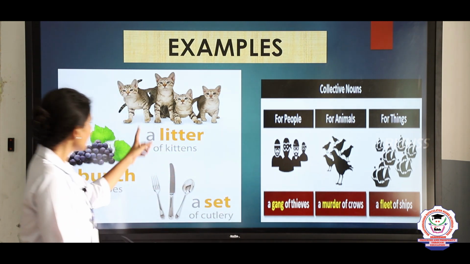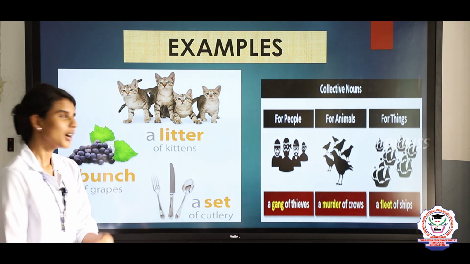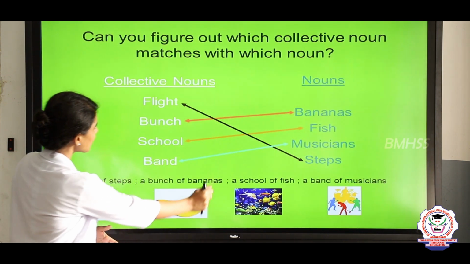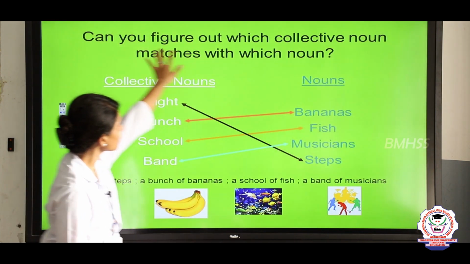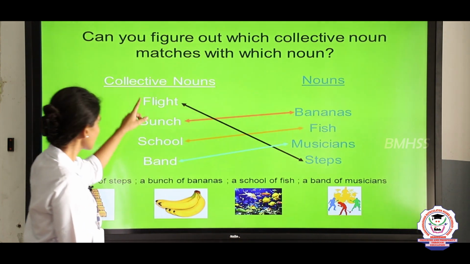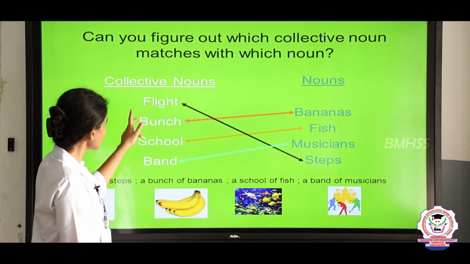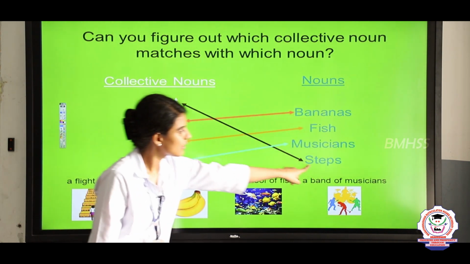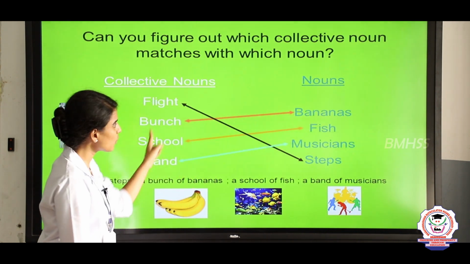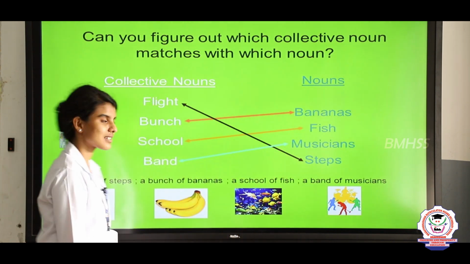For example, a litter of kittens, a bunch of grapes, a set of cutlery. So now I am just going to give you some exercise. Can you figure out which collective noun matches with which noun? These are all the collective nouns and these are all nouns. So here, flight denotes steps and bunch denotes bananas, school denotes fish and band denotes musicians.